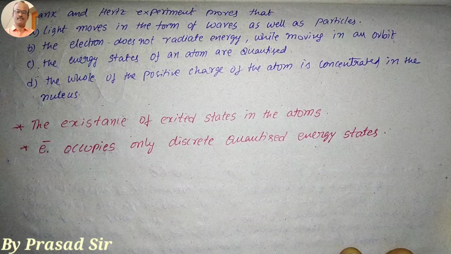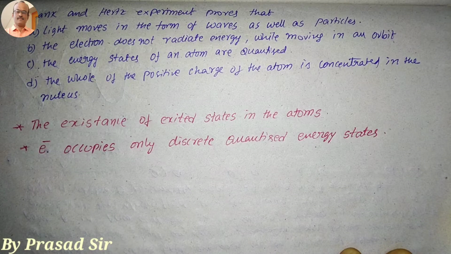Suppose you take A: light moves in the form of waves as well as particles. So it is one form of light theory. And B, the electron does not radiate energy while moving in an orbit. That is Bohr's atomic model. And the energy states of an atom are quantized.